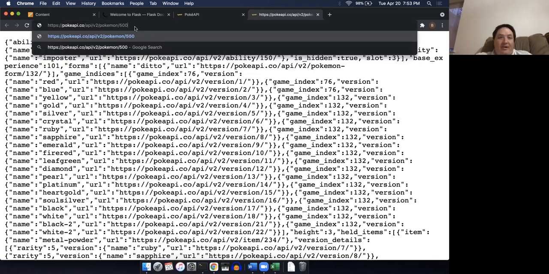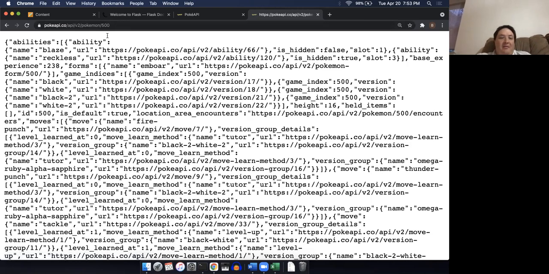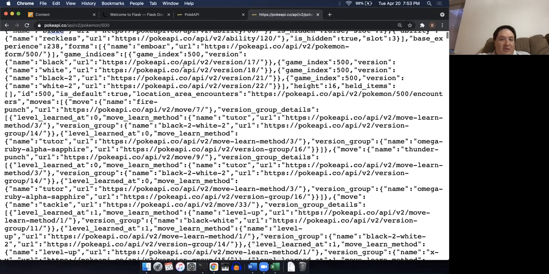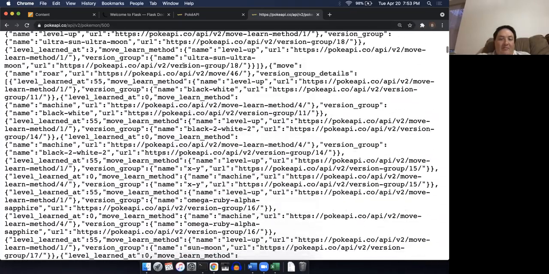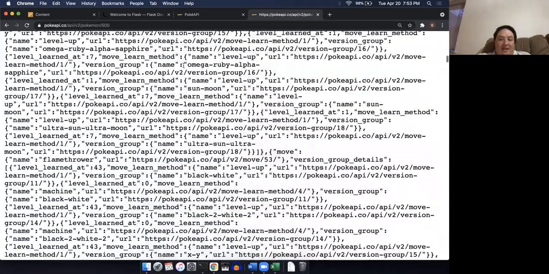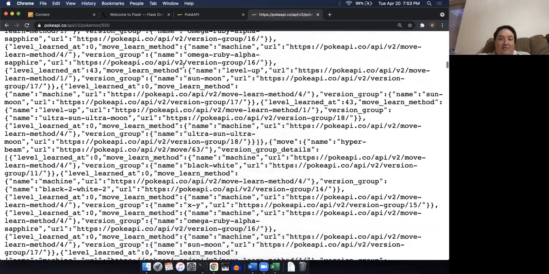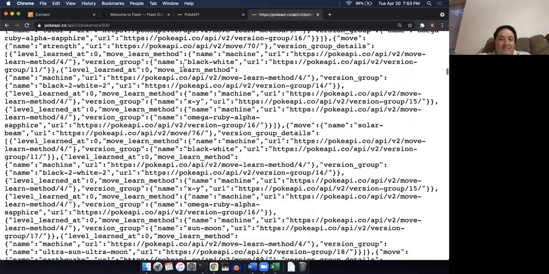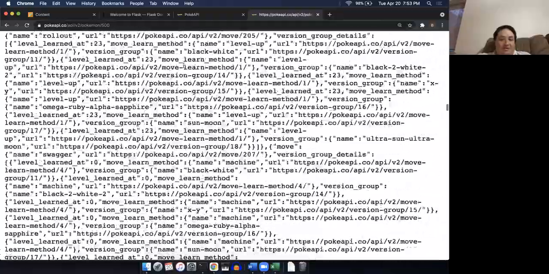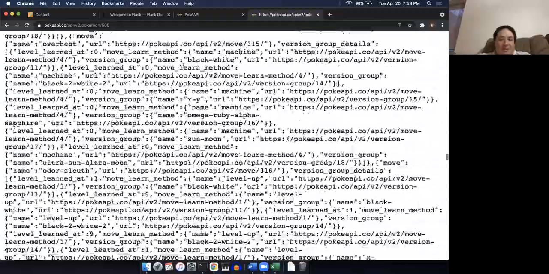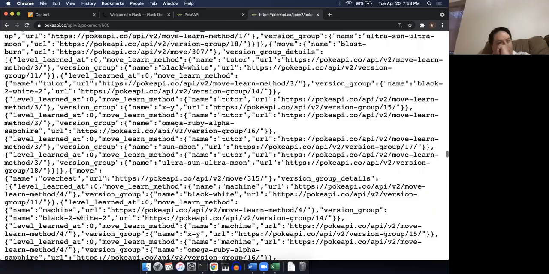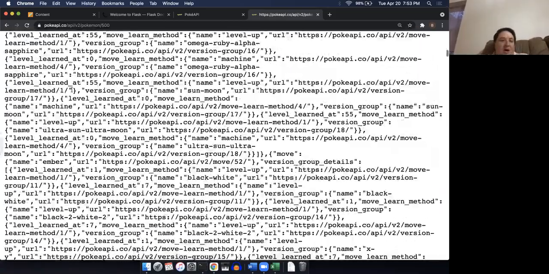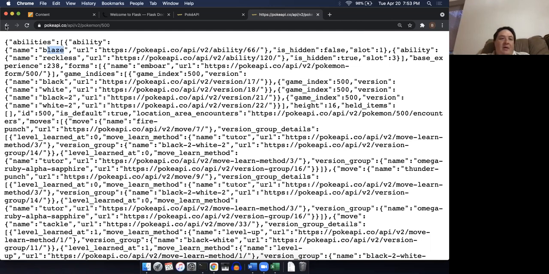So if I put in 500, now I'm getting the Pokemon information on, I don't know which Pokemon this is because I can't see its name. It's buried somewhere in this data, but this is probably Pokemon 500. Wow, look at how long this is. It just goes on and on and on forever. At any rate, that's the Pokemon.